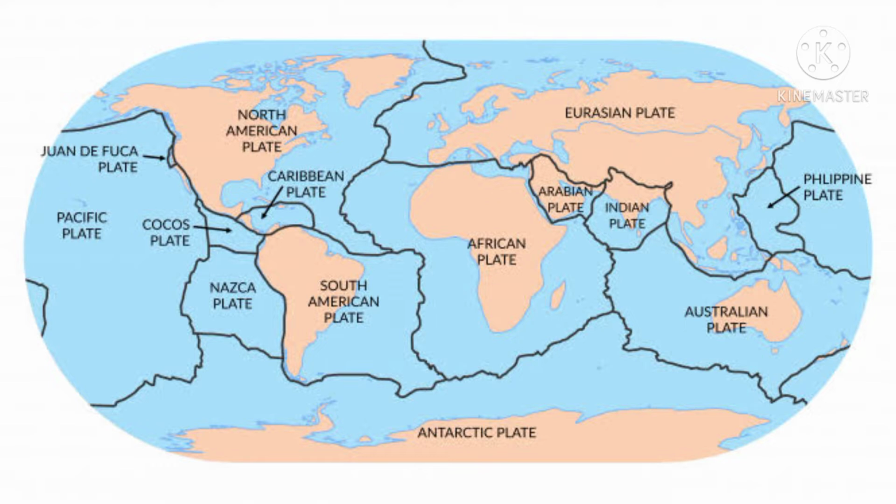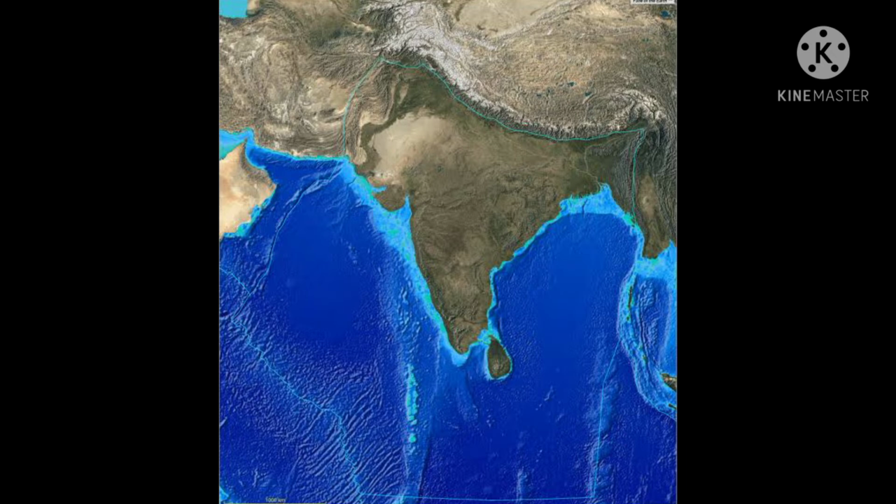In other words, we can also say that every ocean and every piece of the land that is on the earth is situated over a tectonic plate. As every piece of the land on the earth is situated over a tectonic plate, our country is also placed on a tectonic plate. And the name of the tectonic plate on which our country is situated is called the Indian plate.